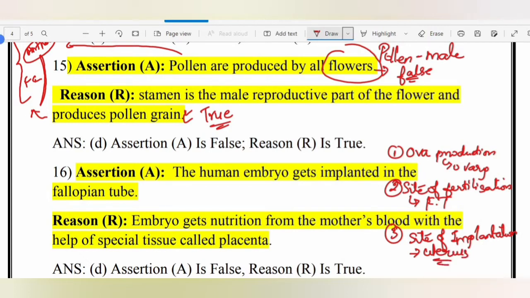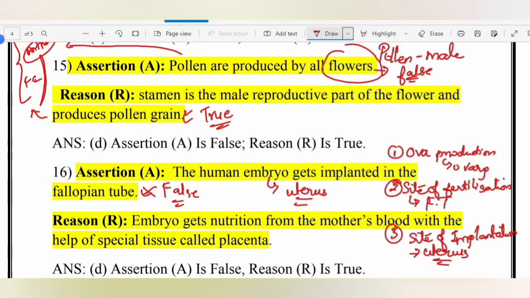So the statement that the human embryo gets implanted in the fallopian tube is false, because implantation takes place in the uterus. Implantation means settling, so the settling of the zygote and the embryo takes place in the uterus, and then it develops into a fetus.